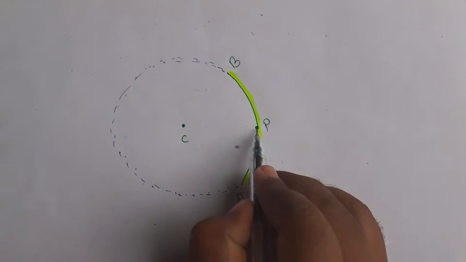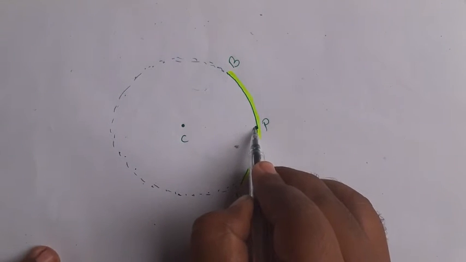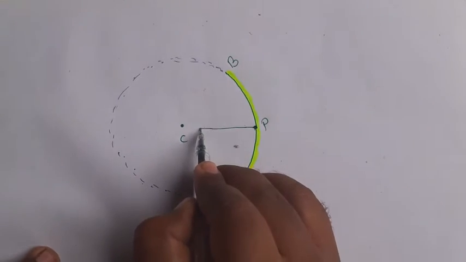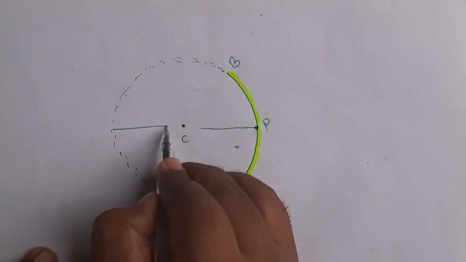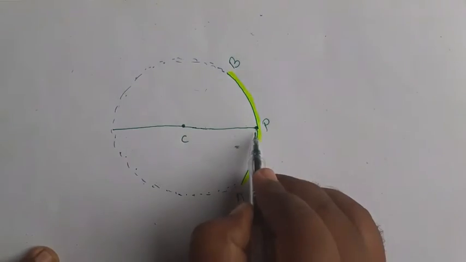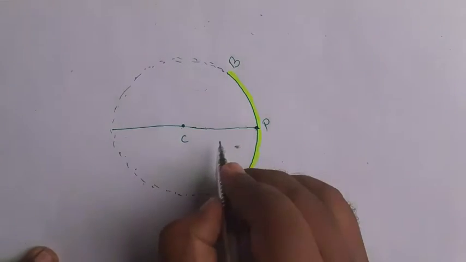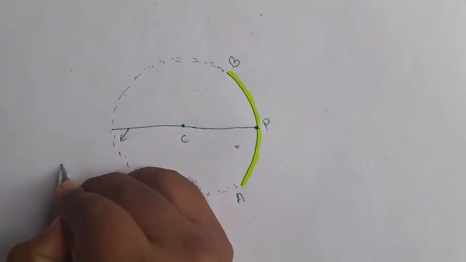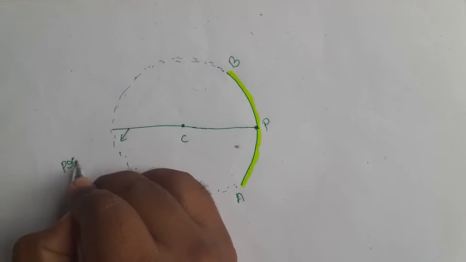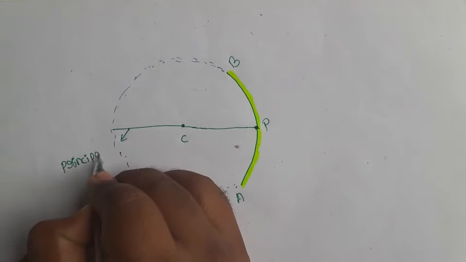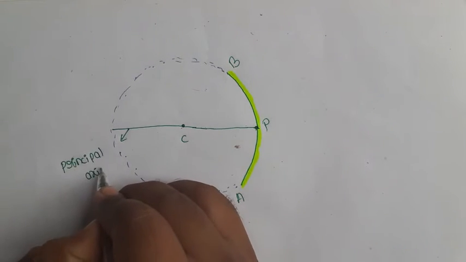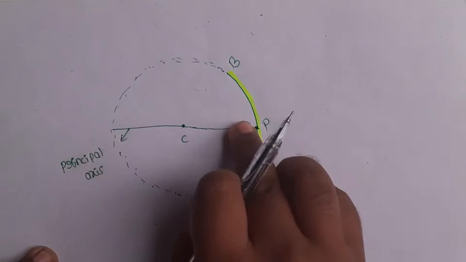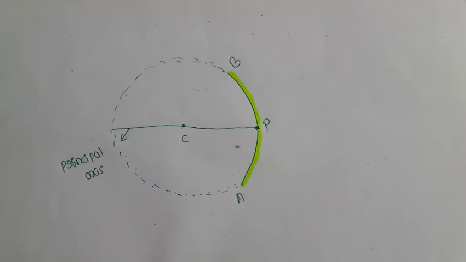A straight line passing from the pole to the center of curvature of the spherical mirror is called the principal axis. So this line is called the principal axis.